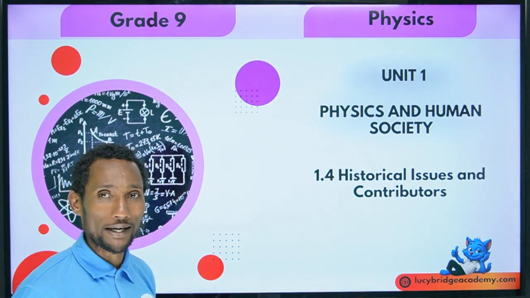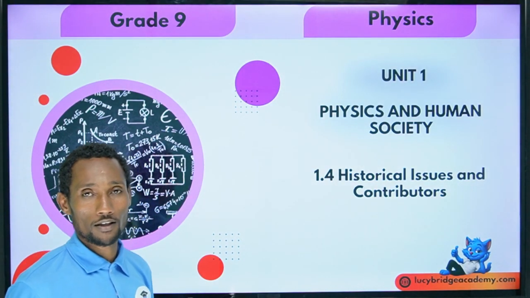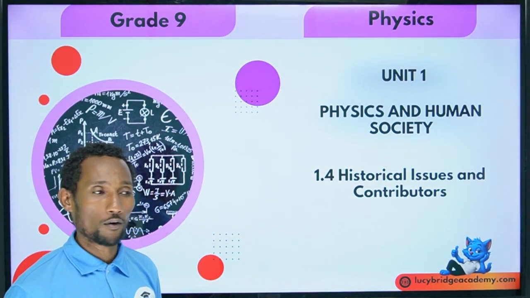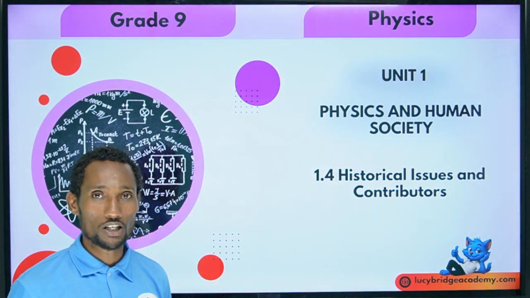Today we'll discuss the fourth section of Unit 1, which we call historical issues and contributors of physics ideas, or the pioneer contributors about the basic physics concepts.